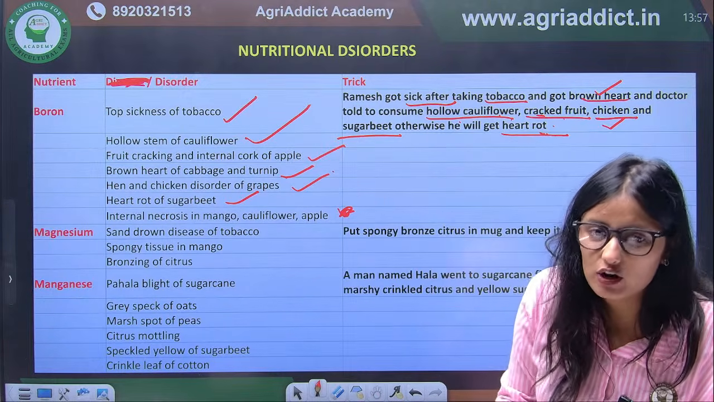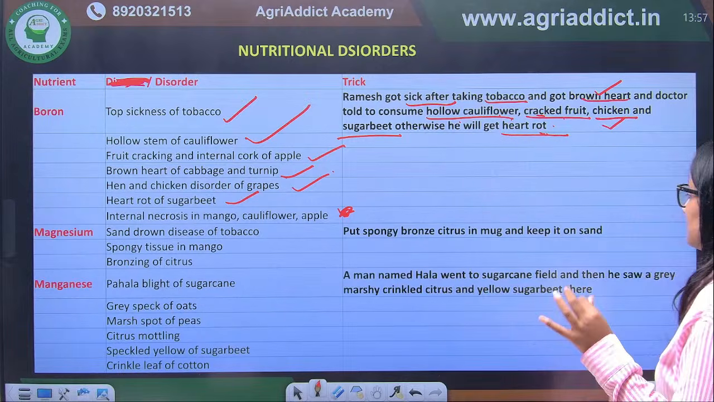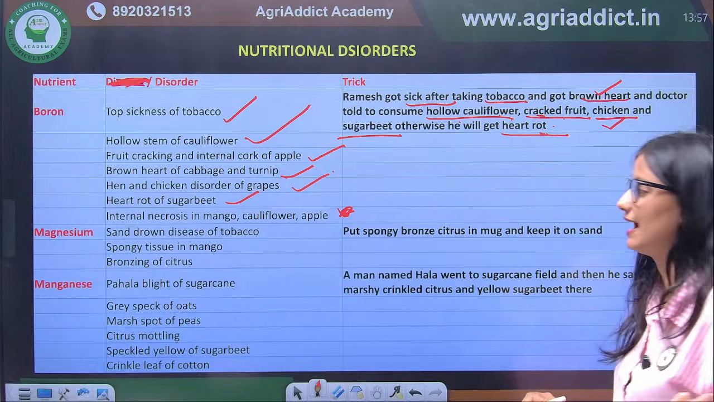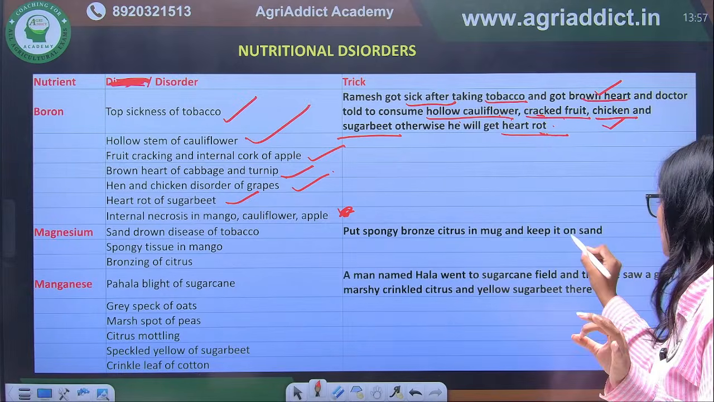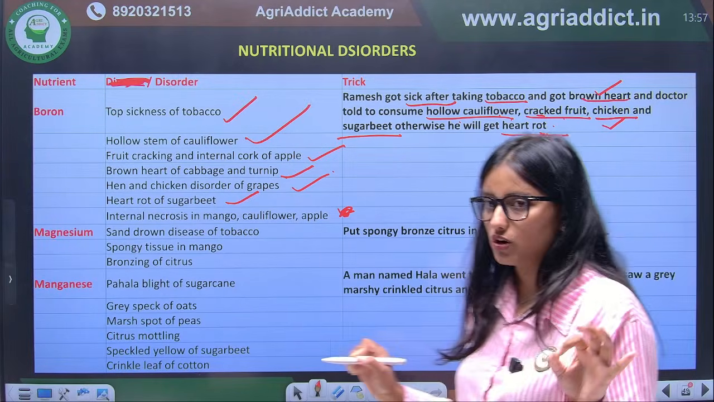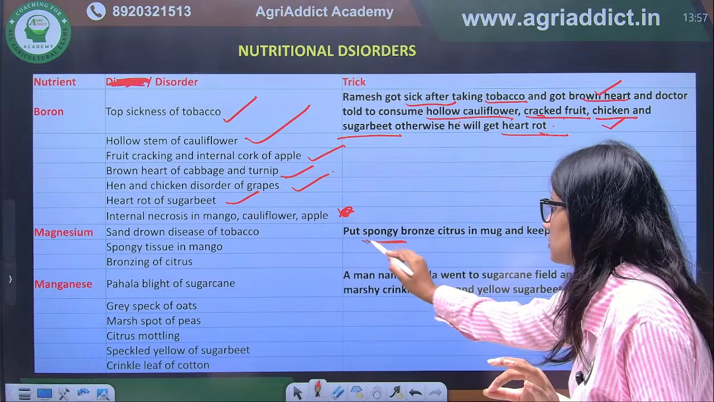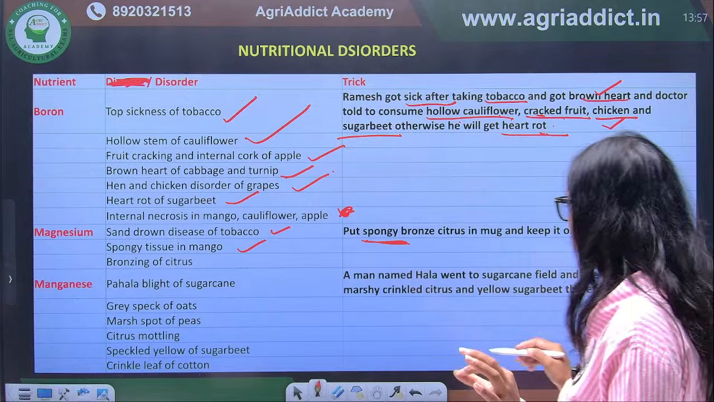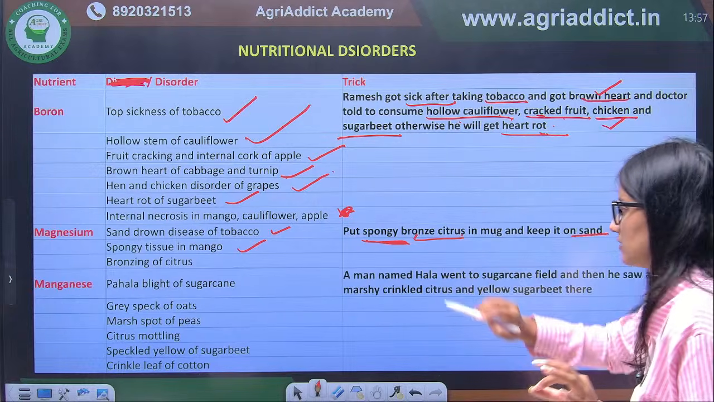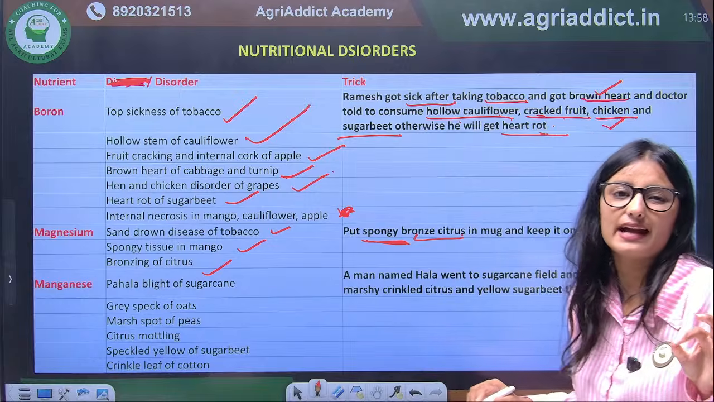Next is magnesium: put spongy brown citrus in a mug and keep it on the sand. Okay, so what about magnesium? From sand, sand drown disease of tobacco is caused by magnesium. Next we have spongy tissue. Spongy tissue of mango is again from magnesium. Next we have bronze citrus. So citrus bronzing is again due to magnesium.